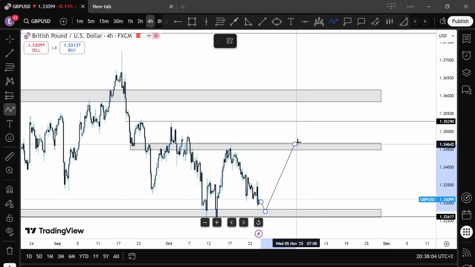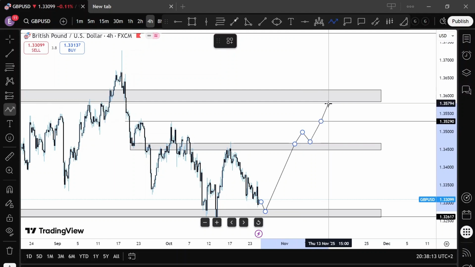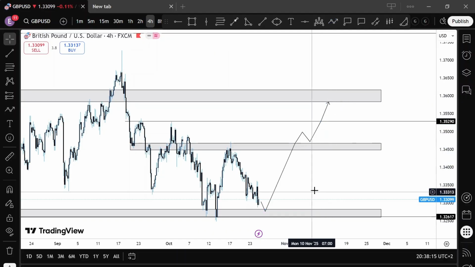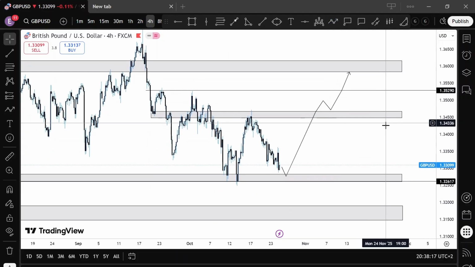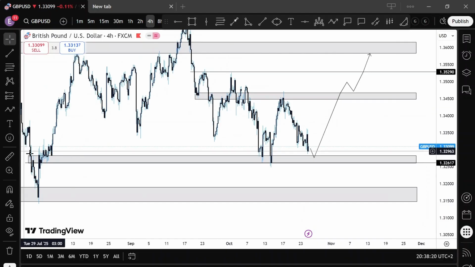It might range around this region, but a break of price above this region is also an indication for a continuation of price to the 1.35 regions and possibly 1.3580. And a strong bias for sales would be a break of price below these regions of 1.3275.